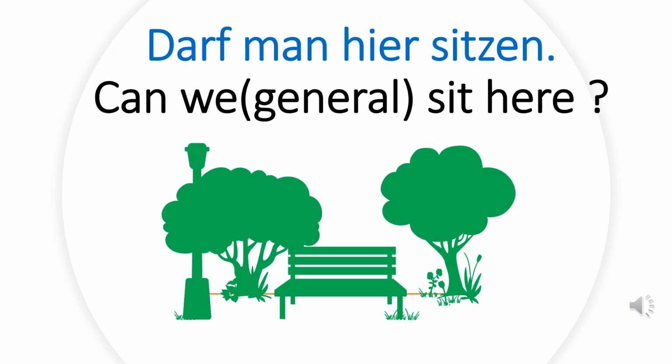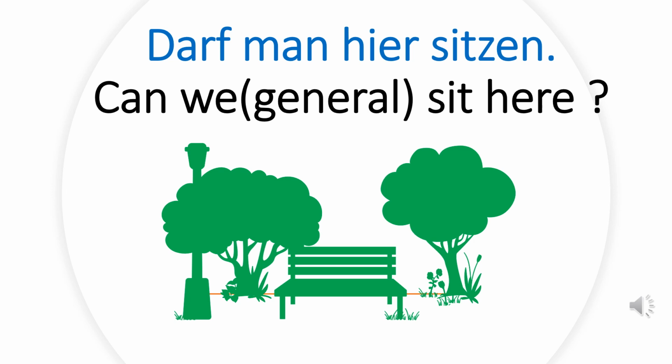Darf man hier sitzen means like can I, or can we in a general context, sit here. If you're in a theater or somewhere where a place is reserved, you can ask the security guard or someone else, darf man hier sitzen. It's a general way of asking.